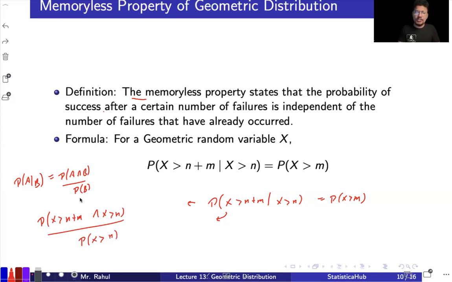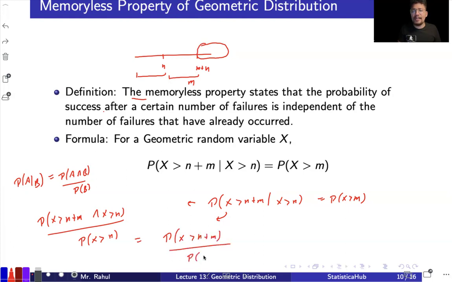Correct? Now you can simply think about this setup. Let's say this is the point n, this is the point m plus n. So these are the n steps, these are the m steps, and they are saying it is greater than this and greater than this. So we are left with only this particular part: probability x greater than n plus m over probability x greater than n. We simply have to calculate this part.